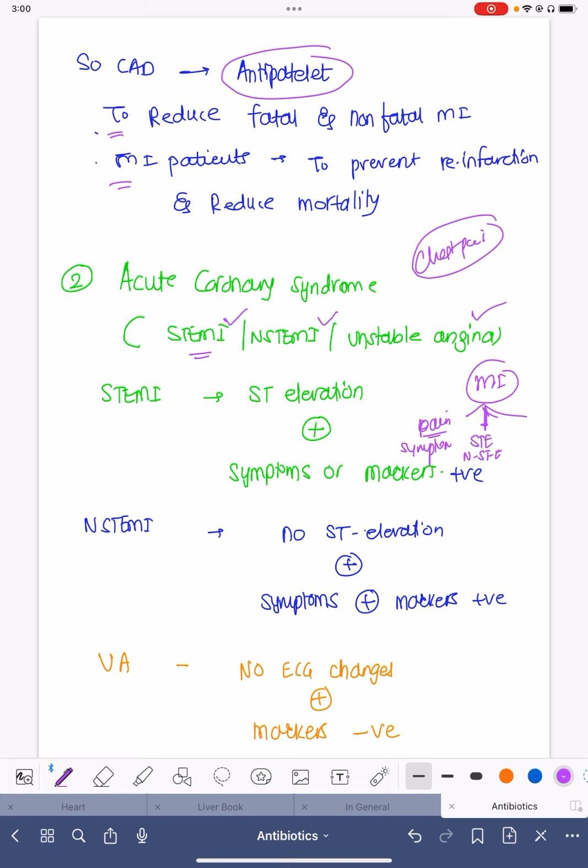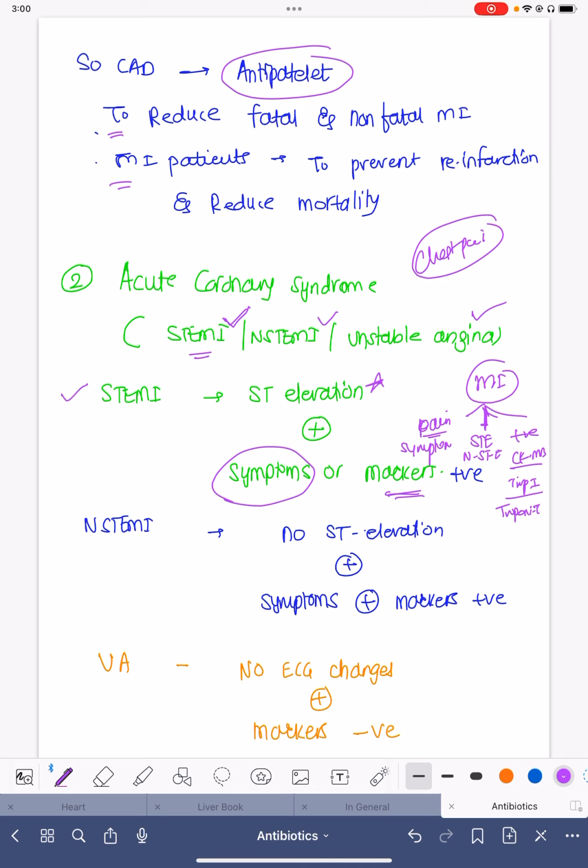The third thing is positive cardiac biomarkers, which are CKMB, creatine kinase muscle specific or myocardium specific, and troponin I, which comes in the blood earlier than troponin T. So the patient must have two of these three things positive to label it as myocardial infarction. If there is ST elevation with symptoms, it is STEMI. Or if there is ST elevation and the cardiac biomarkers are positive, we can label it ST elevation MI.